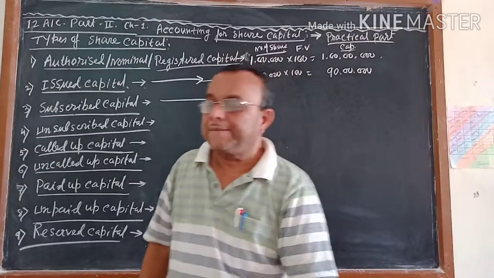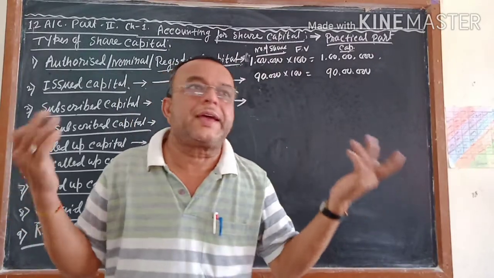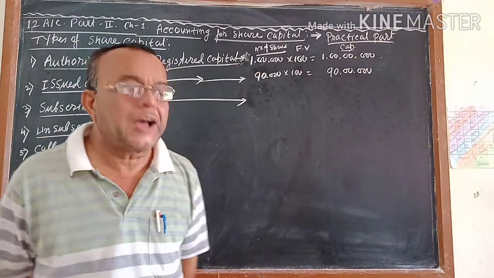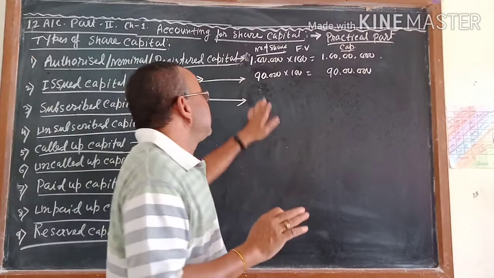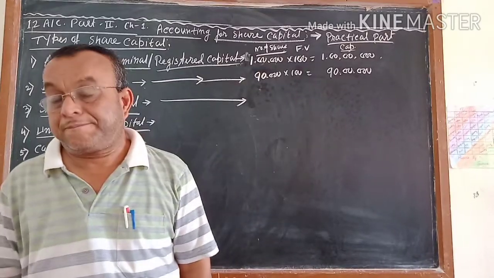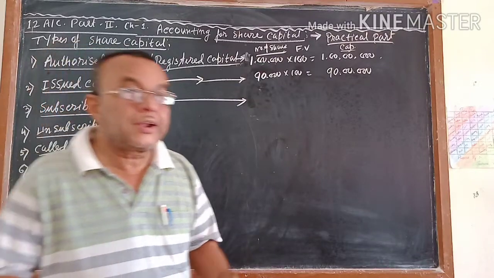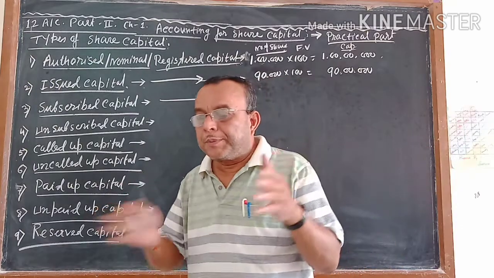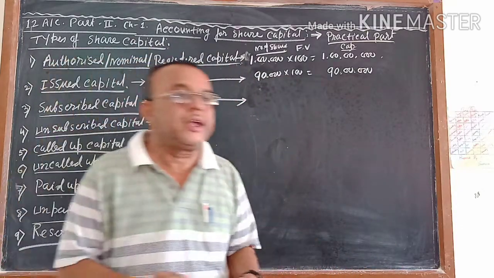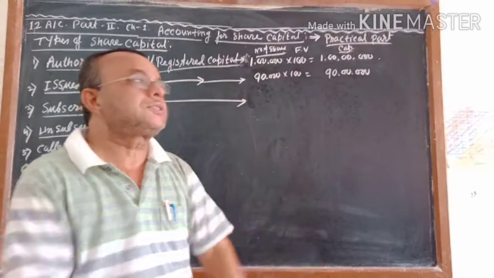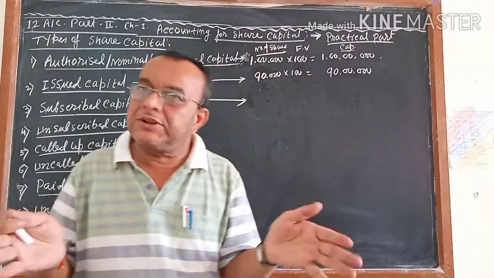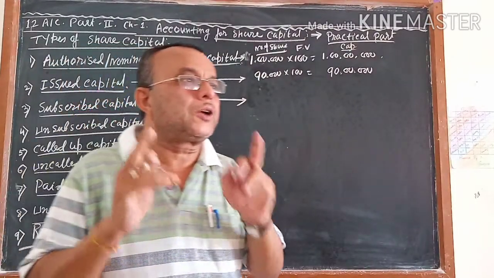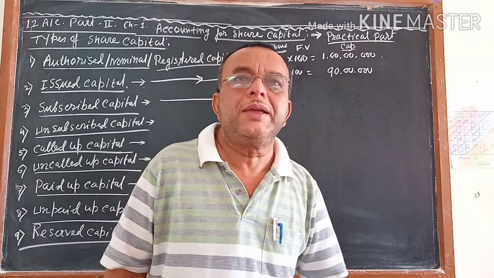But if it is less than that, suppose the company is not getting enough applications from the public, as the company does not have a reputation in the market. Suppose the company got 80,000 applications out of 90,000. Now what to do? The company cannot force anybody to buy its shares. After a month, the company counted and got a total of 90,000 applications. Then only those 90,000 applications the company has to accept. For the remaining 10,000, the company cannot force anybody to buy its share.